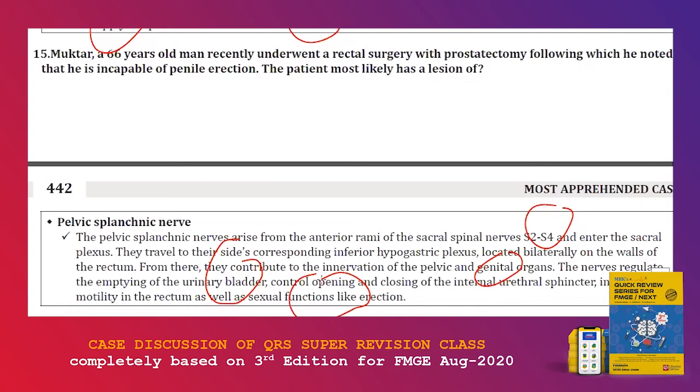So when he underwent a rectal surgery, so any surgery is happening, so the urinary bladder, it takes time for the bladder function, and they can assess quickly the internal urethral sphincter function. So it takes time for it to recover from the anesthesia, whereas erection is no way linked to it, right? So erection, when a patient undergoes a rectal surgery, that is no way linked to erection. That is why your question will focus on the erection. So when the erection is damaged, which means pelvic splanchnic nerve is damaged, it's an indirect way of finding which nerve they have injured during the surgery. Is that clear? This is a surgical question, but also an anatomical question. So initially itself, I told for surgery, you need to remember anatomy.